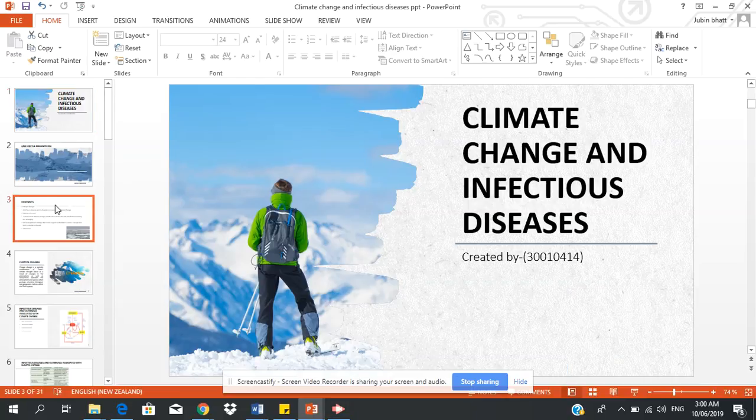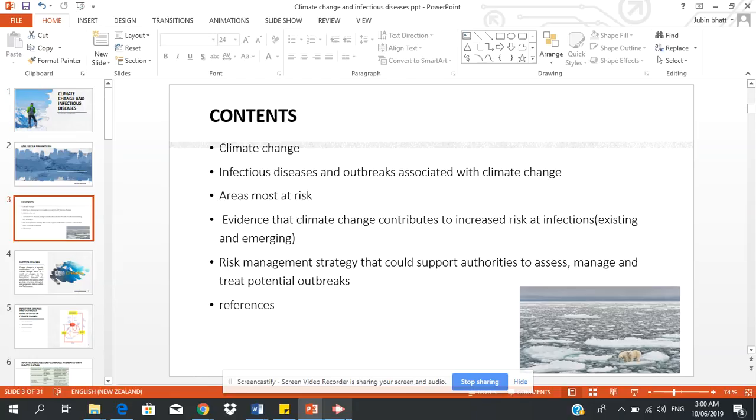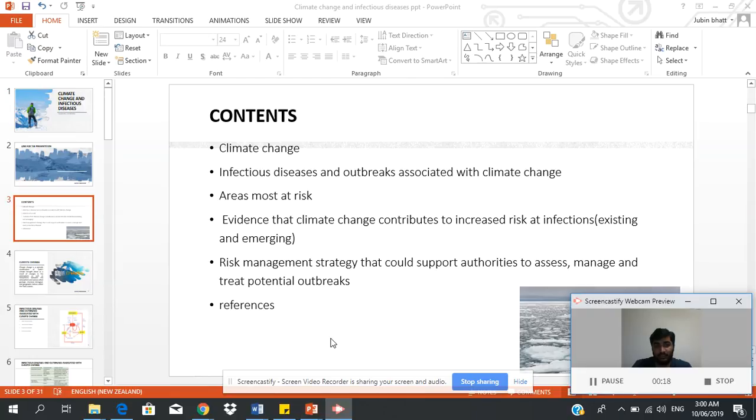My contents are climate change and infection diseases and outbreaks associated with climate change, some areas which are most at risk, some evidence that climate change contributes towards an increased risk of infection, some of the existing and emerging diseases, and risk management strategy that could support authorities to assess, manage, and treat potential outbreaks.